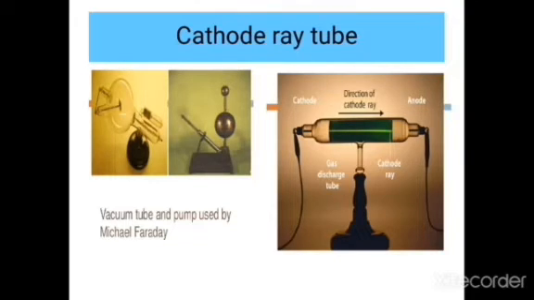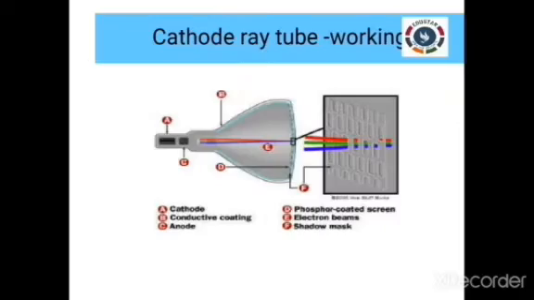This ray was not visible to our eyes, but he proved its existence by keeping a phosphorus or fluorescence coated screen in front of it, as you see in the diagram. So the cathode ray travels in a straight line from the cathode to the anode and hits the phosphorus or fluorescence coated screen. After the rays strike the screen, a scintillation is produced. This is how he confirmed his observation.